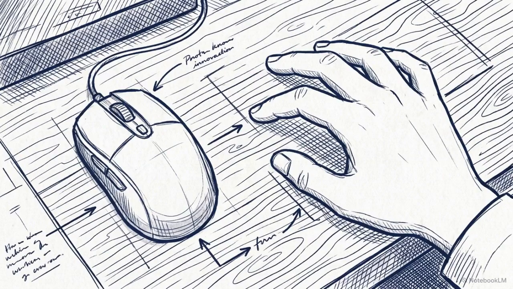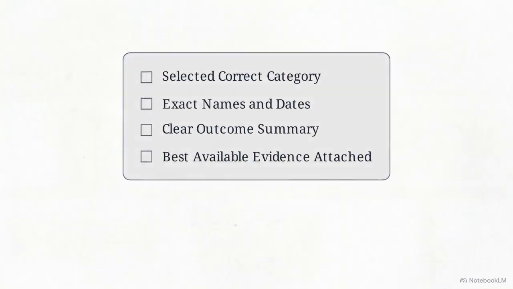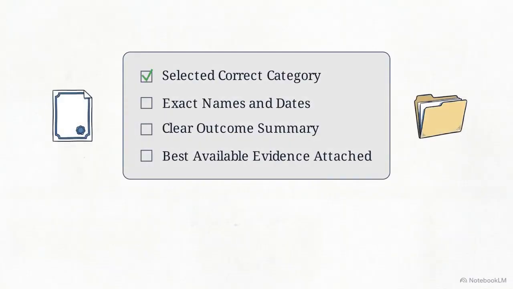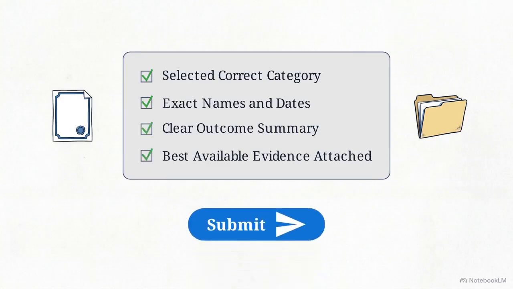You have reached the end of the form. Before you click Submit, take a moment to run a final quality check. Verify 4 things. You selected the correct category, you typed exact names and dates, your summary is clear, and you attached the best available evidence. Once all 4 of those criteria blocks are verified, go ahead and hit the Submit button.